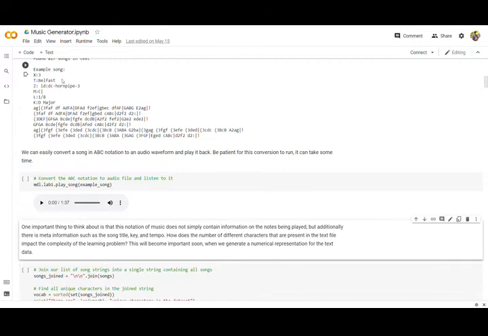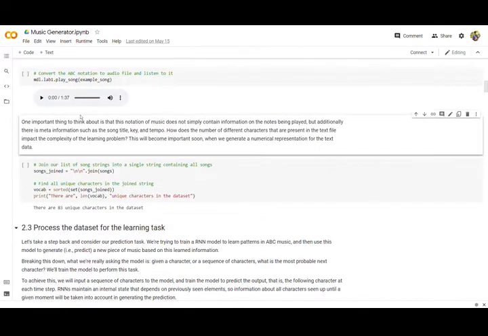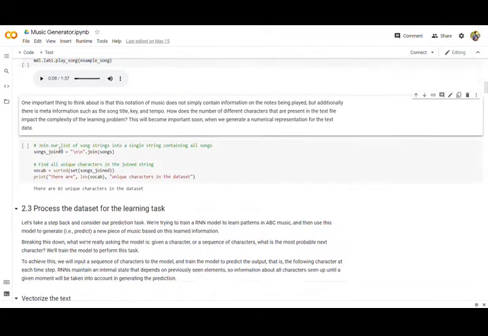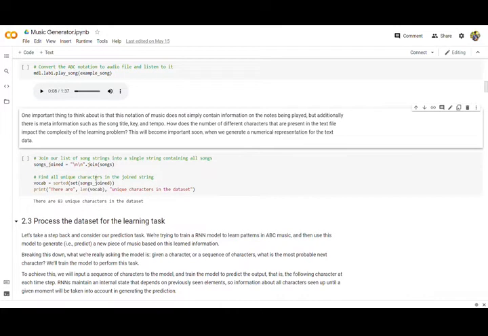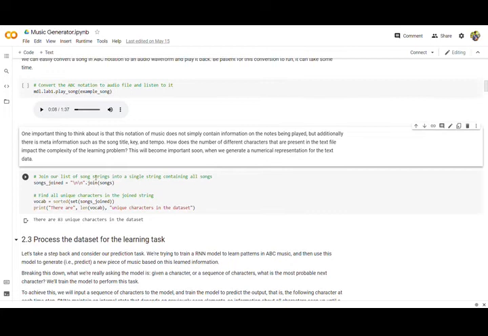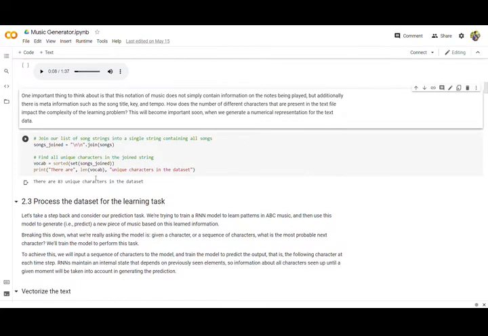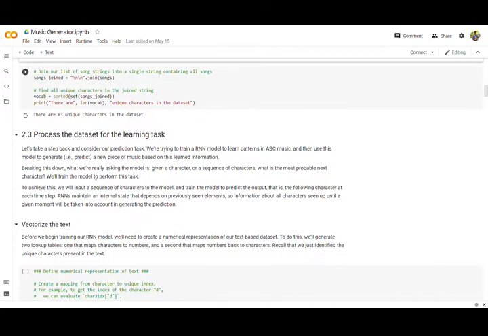So now we will convert this .abc into .mp3 format and we'll play it. This is one of the sample songs. As you can see, there are 817 songs which we analyze to understand the pattern between them, and will generate a new and novel music which is melodious and harmonious to listen to.